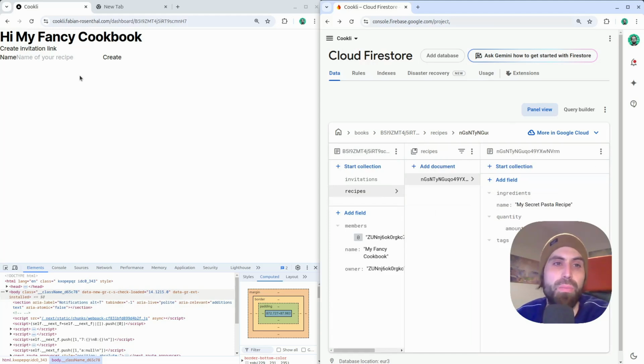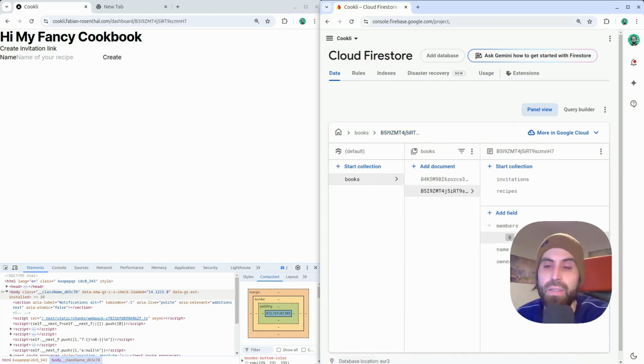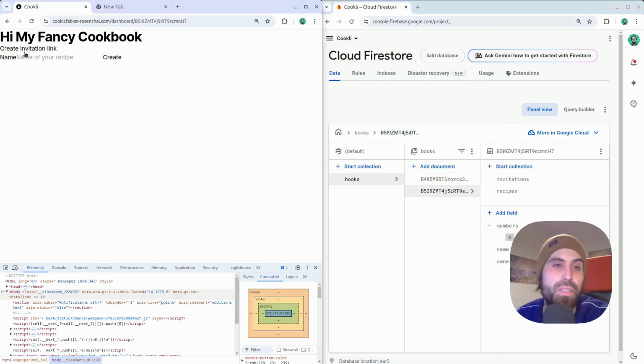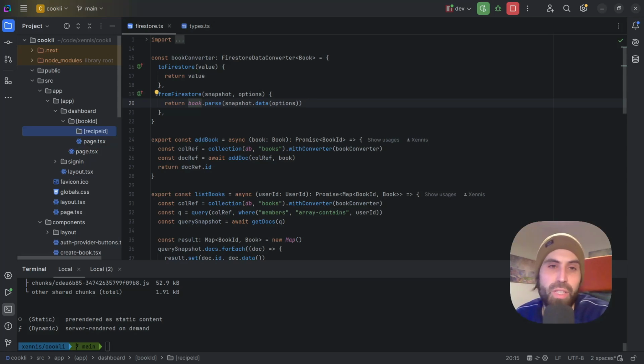From the technical point of view, I made quite some progress, which I've just shown, like all this form handling and then sending it and saving it in the database. But also I have certain rules implemented, like who can access a certain book. For example, another user couldn't access it. I have to add the user to the members list. But from the design point of view, there's a lot of stuff to do. That's all for today. I think I will go to bed soon and hope I will make a lot of progress tomorrow. Bye.